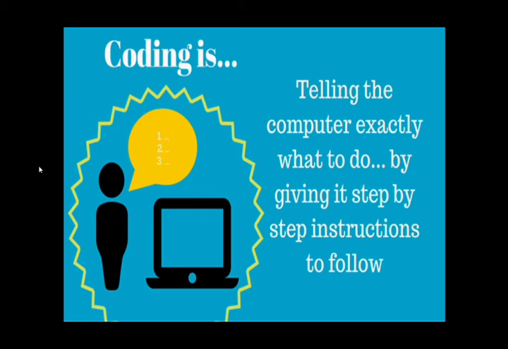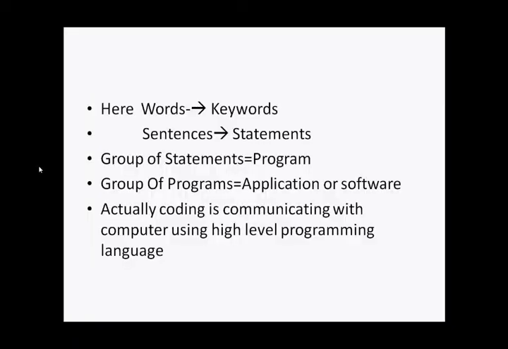In an informal way, coding is telling the computer exactly what to do by giving it step-by-step instructions to follow. Here, words are the keywords, the sentences are the statements, a group of statements is the program, and a group of programs is the application or the software. Actually, coding is communicating with the computer using a high-level programming language.